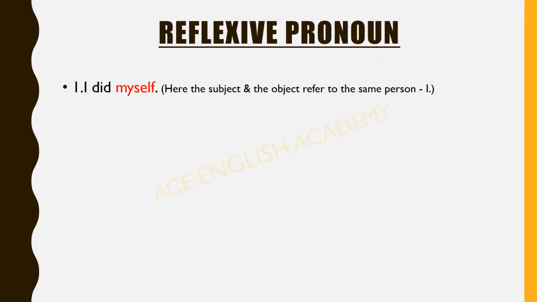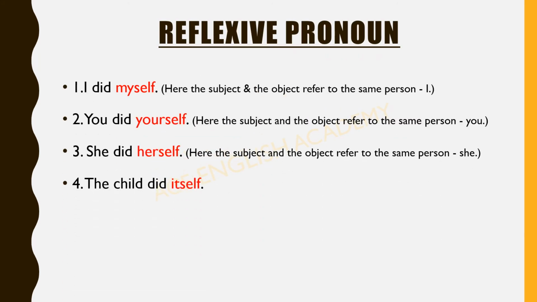So see here a few examples of this reflexive pronoun. I did myself. Here the subject and the object refer to the same person. Suppose I am telling this, then I am talking about the same person, so I and myself, both.